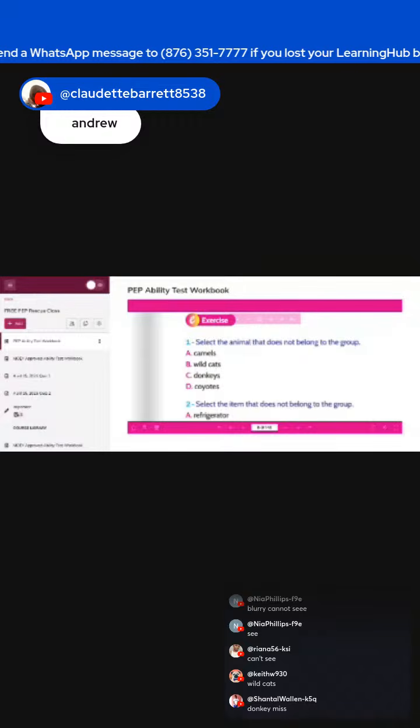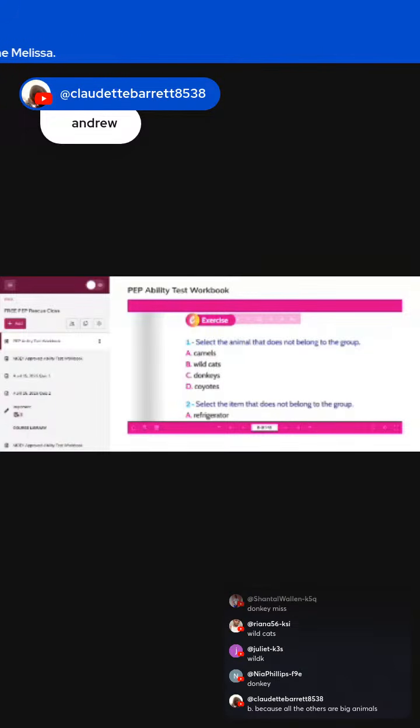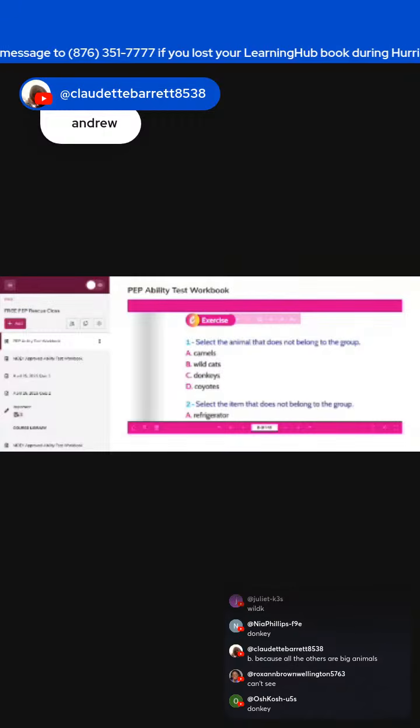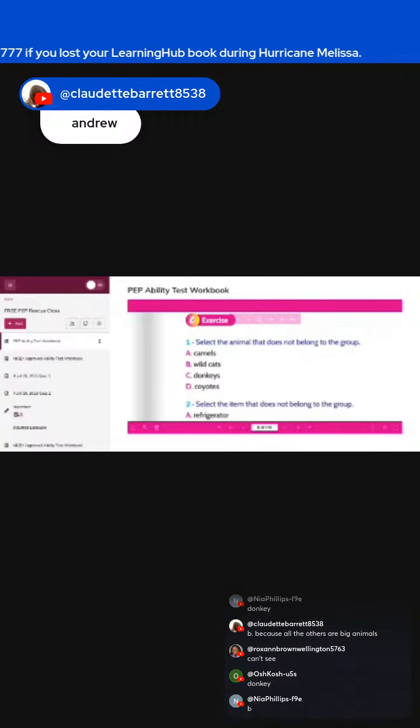All right, guys, if you look at all of these, you'll realize that camels are desert animals, wildcats are desert animals, coyotes are desert animals, but donkey, that's not a desert animal. When we talk about desert animals, we're talking about animals that thrive in the desert, right? So that would be your odd one out. You're going to look for what 3 of them have in common, and the one that doesn't have it is going to be your odd one out.